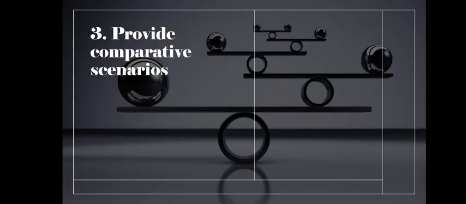Number 3, provide comparative scenarios. Students develop the ability to transfer their learning by practicing transfer. Instructors can present two different scenarios, formulas, or readings and ask students to find single approaches for solving or analyzing each. Flipping the script, they can ask students to construct a different problem or scenario that requires the same skills and knowledge as a completed assignment.